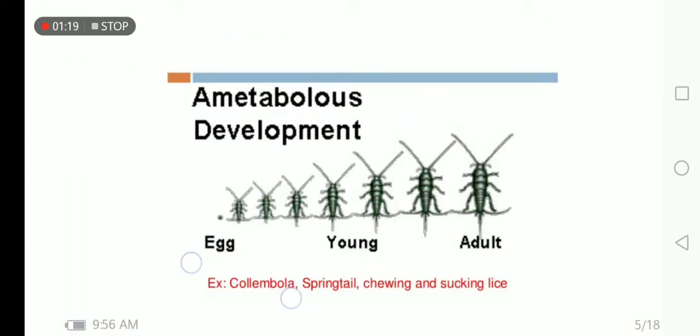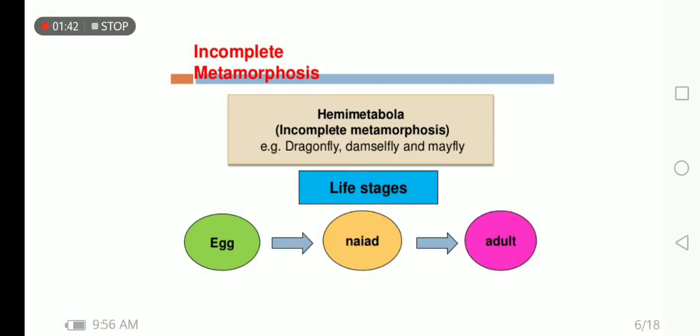Ametabolous development. Here you can see the egg. It is hatched, and young one is released. The shape of young one is almost similar, but there is a difference in the size of the young and the adult. This can be seen in the Collembola order springtails, and the chewing and the sucking lice.